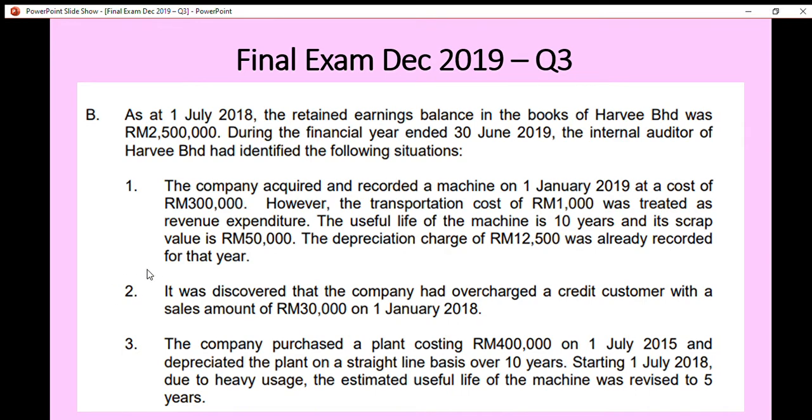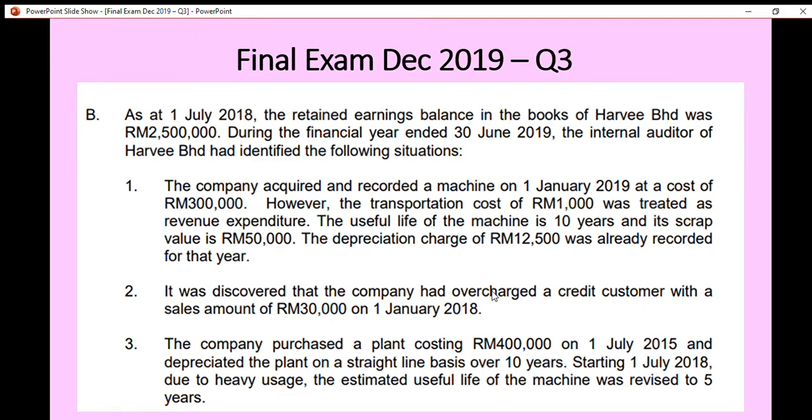For the second situation, it was discovered that the company had overcharged a credit customer with a sales amount of 30,000 on 1st January 2018. Is 1st January 2018 during the current financial period or before it?